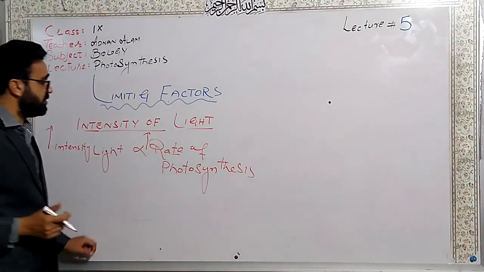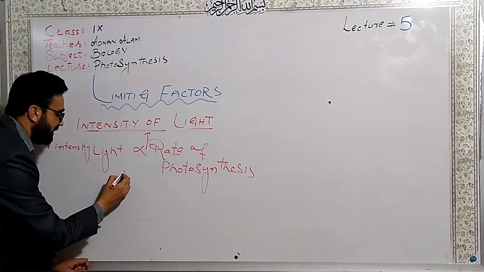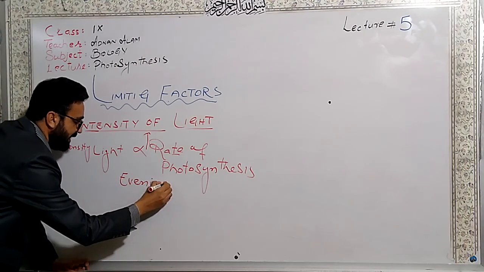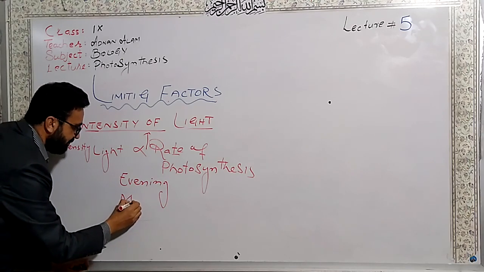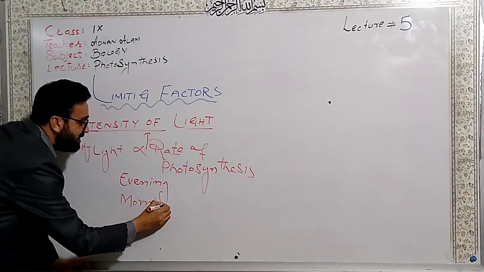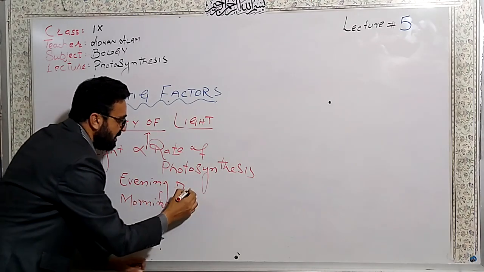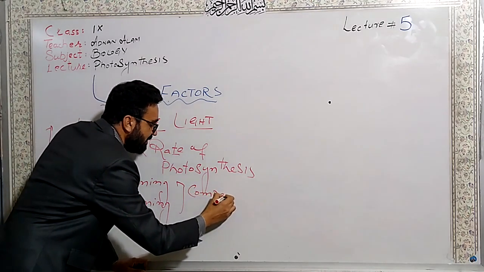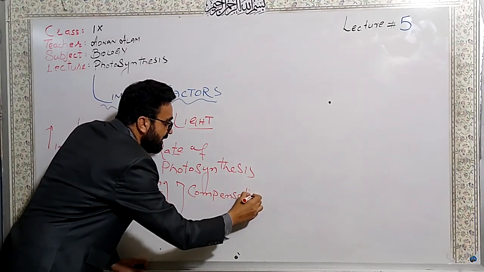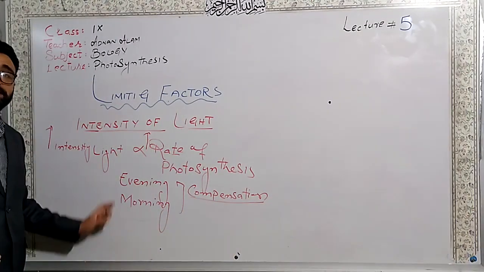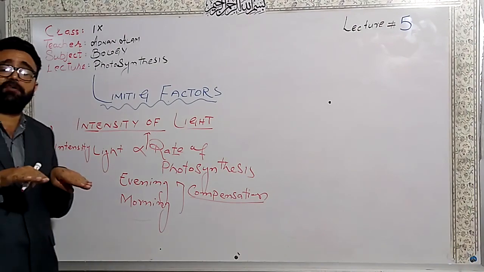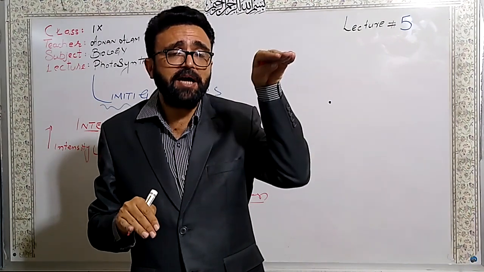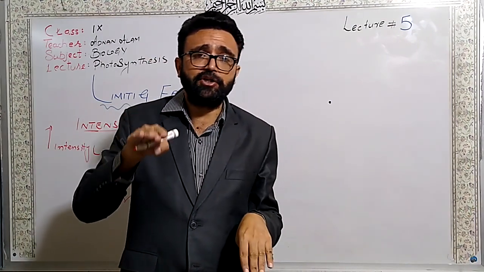And there are 2 times in the day, one is the evening and one is the morning time. These 2 times are called compensation times of the day, in which the rate of photosynthesis is equal to the rate of respiration. In the daytime, the rate of photosynthesis is high and the rate of respiration is low.